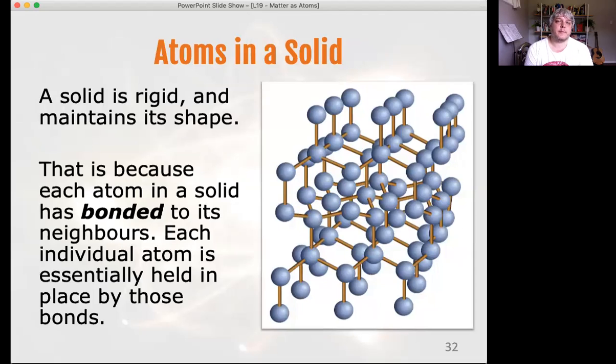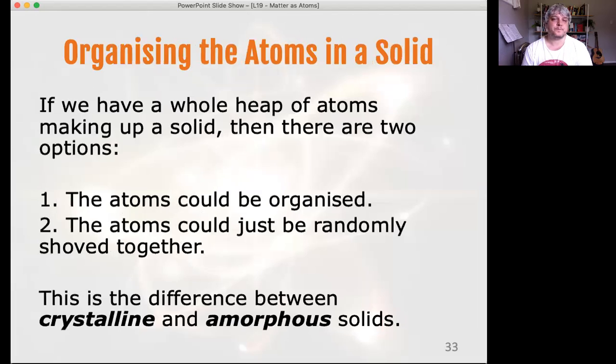So a solid is rigid. It maintains its shape as well as its volume. That's because every atom in a solid is bonded to all its neighbors. It can't move because it's attached to the atoms next to it. Now, if you have a stack of Lego pieces and each one is connected to all its neighbors, then you can't move that one piece because all its neighbors are attached and it would move as well. So that's what's going on with solids. Every atom is connected by what we call bonds to its neighbors. Thus, it is bonded in place. It can't move unless you deform the whole solid. So it's held in place by those bonds. Atoms are stuck in place, the solid becomes rigid, and that's what a solid is.